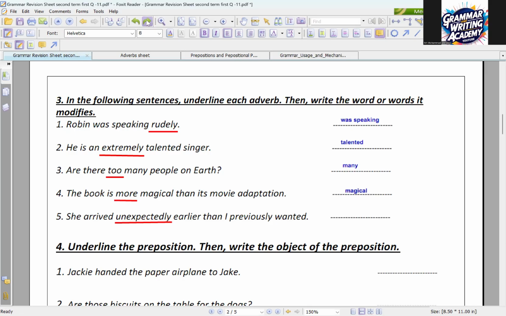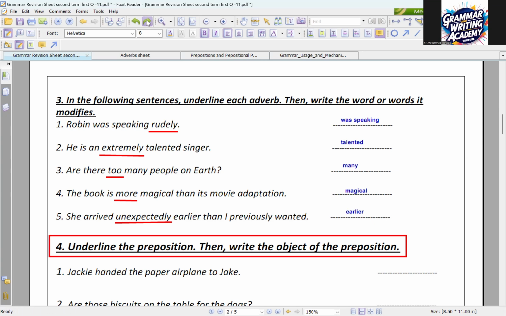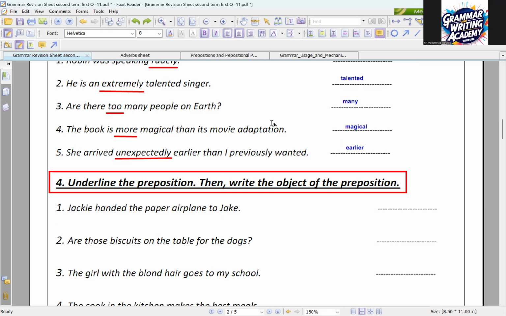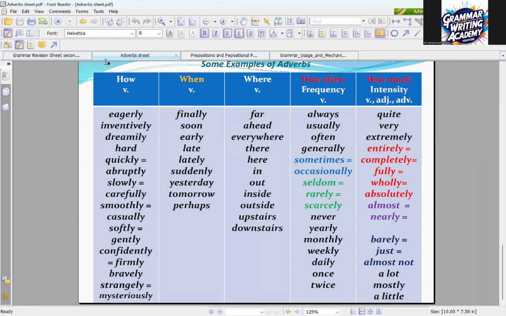So here we have unexpectedly earlier. Here in this question number 3, we revised the adverb. In number 4, I'm going to move to the preposition and the prepositional phrase and even the object of a preposition. Okay, Hassan, back to you, for the preposition and prepositional phrase.